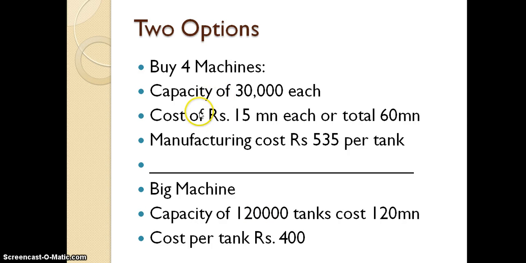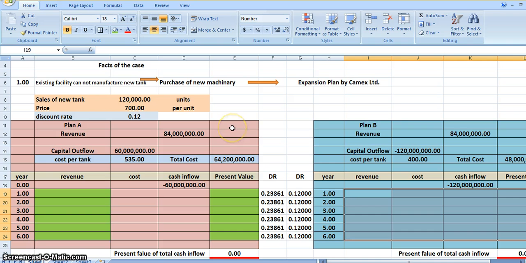If they buy the smaller machineries, the cost will be 15 million per machine. That's total 16 million cost. But if they buy a big machine, that will be 120 million. But the difference is that the manufacturing cost per tank is 535 rupees for smaller machineries, but it's 400 rupees for bigger machineries. Now let us solve this case.